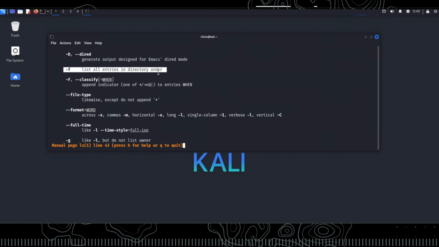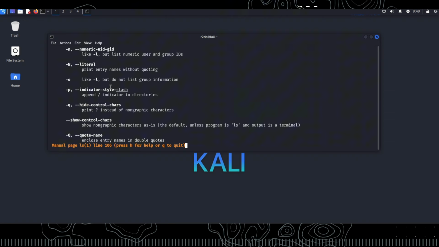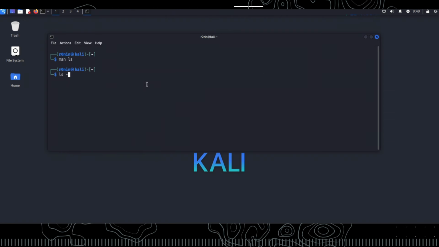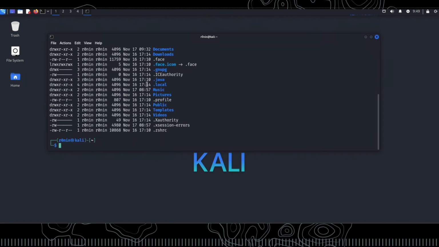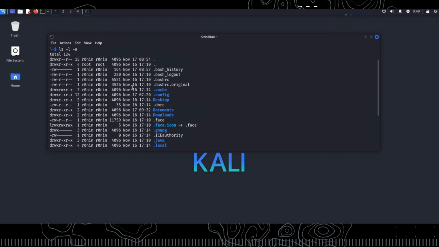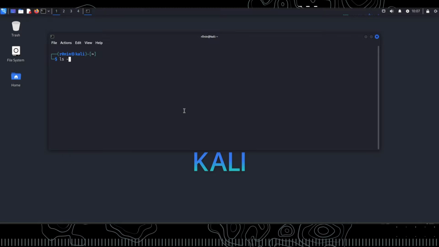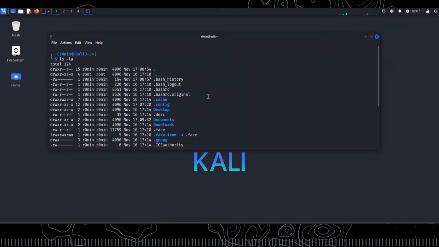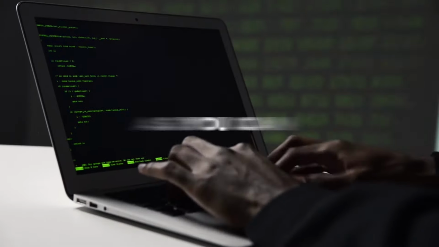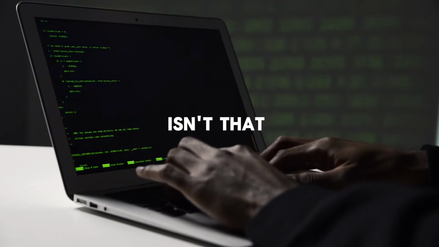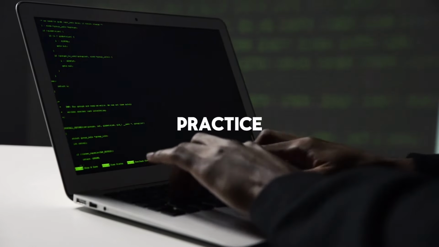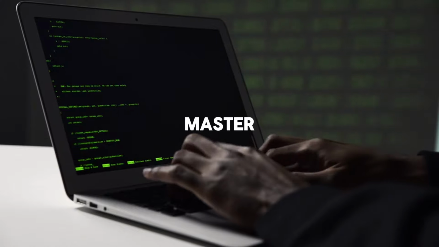For example, I learned about the -l and -a options. Now, by typing ls -l -a in the terminal, you can display detailed information and show hidden files together. For convenience, you can also write it as ls -la. As you can see, the command line isn't that scary, is it? With a bit of practice, you too can become a command line master.